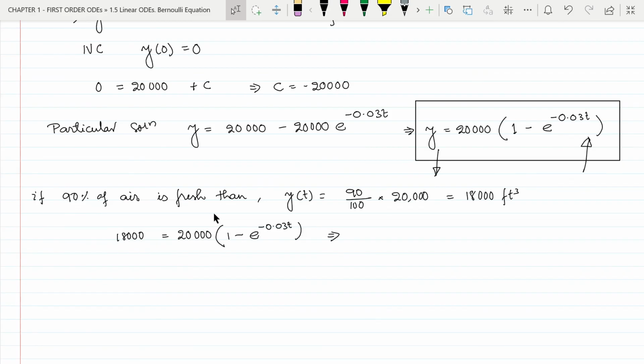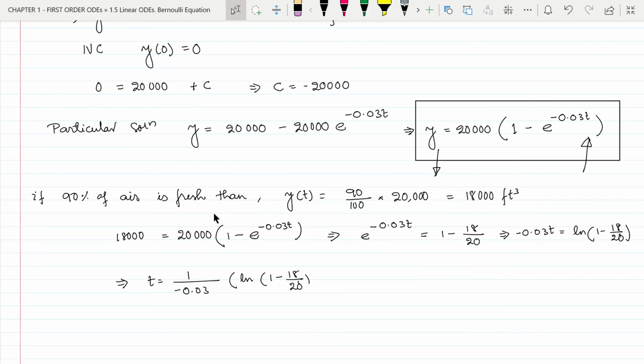This implies e to the power minus 0.03t equal to 1 minus 18 by 20, which implies minus 0.03t equal to natural log 1 minus 18 by 20, and this implies t equal to 1 by minus 0.03 multiplied by natural log 1 minus 18 by 20, and this is equal to